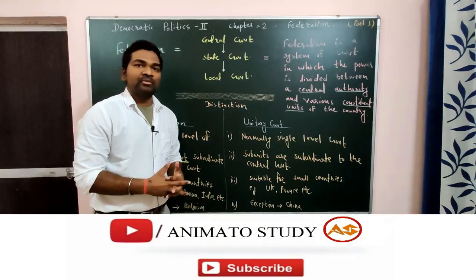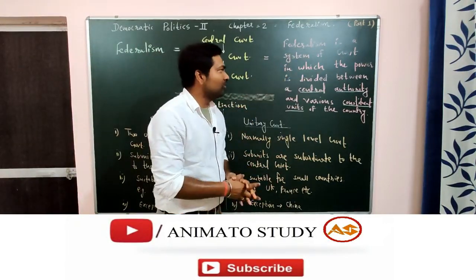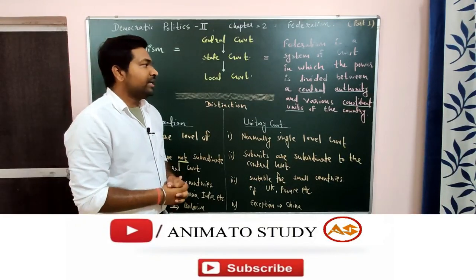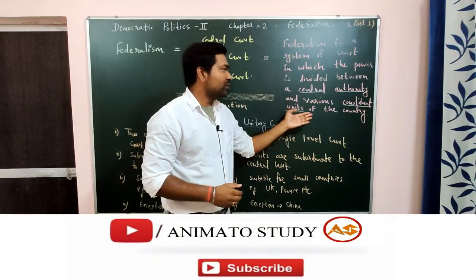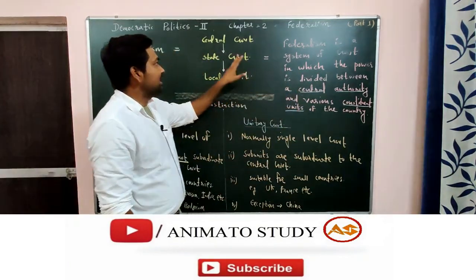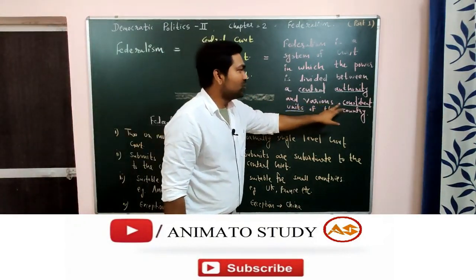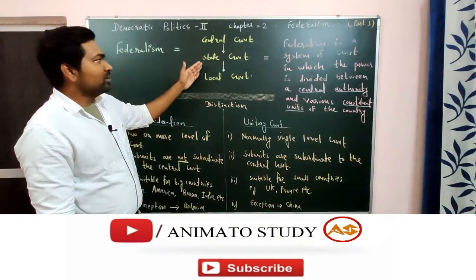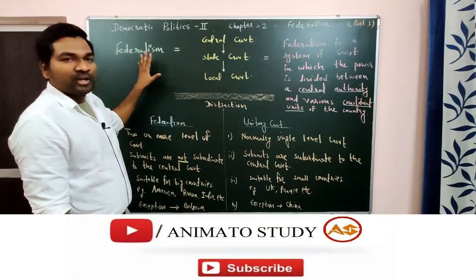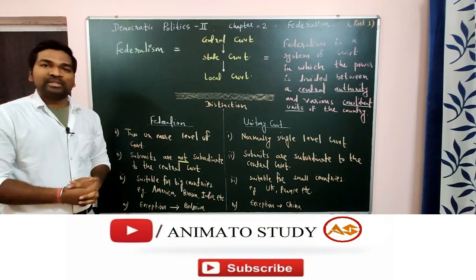If you want a proper definition, federalism is a system of government in which the power is divided between a central authority and various constituent units of the country. What is the meaning of central authority? Central authority is the central government. And what is the meaning of various constituent units? These are the state government and local government. This complete setup is known as federalism. I hope this is clear to you.